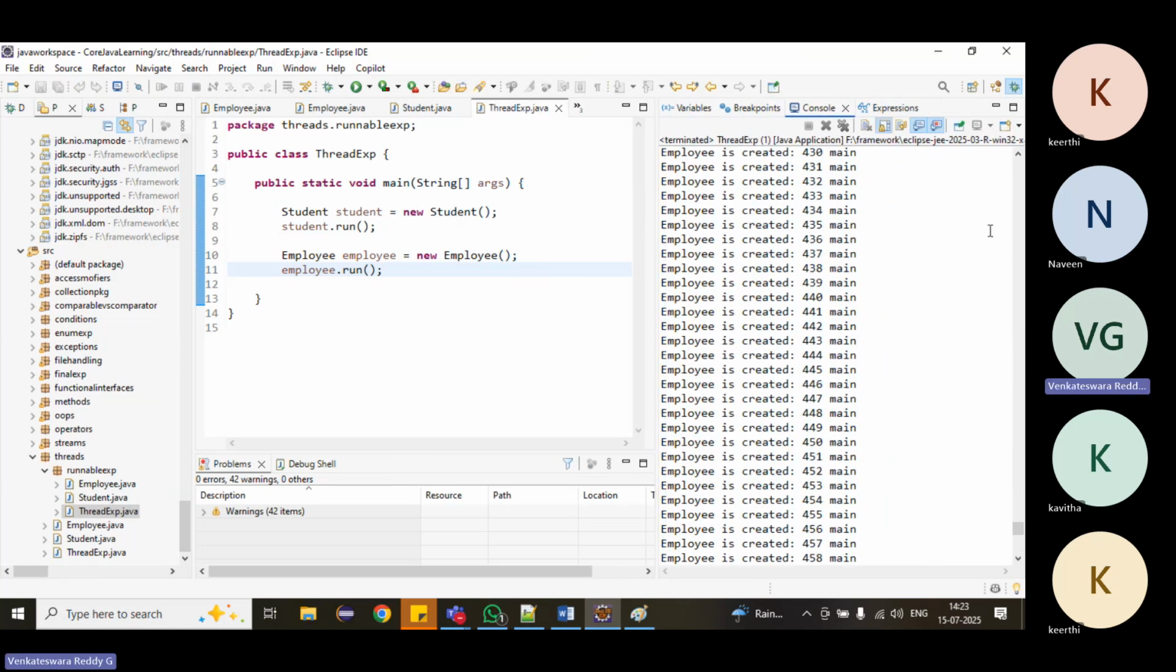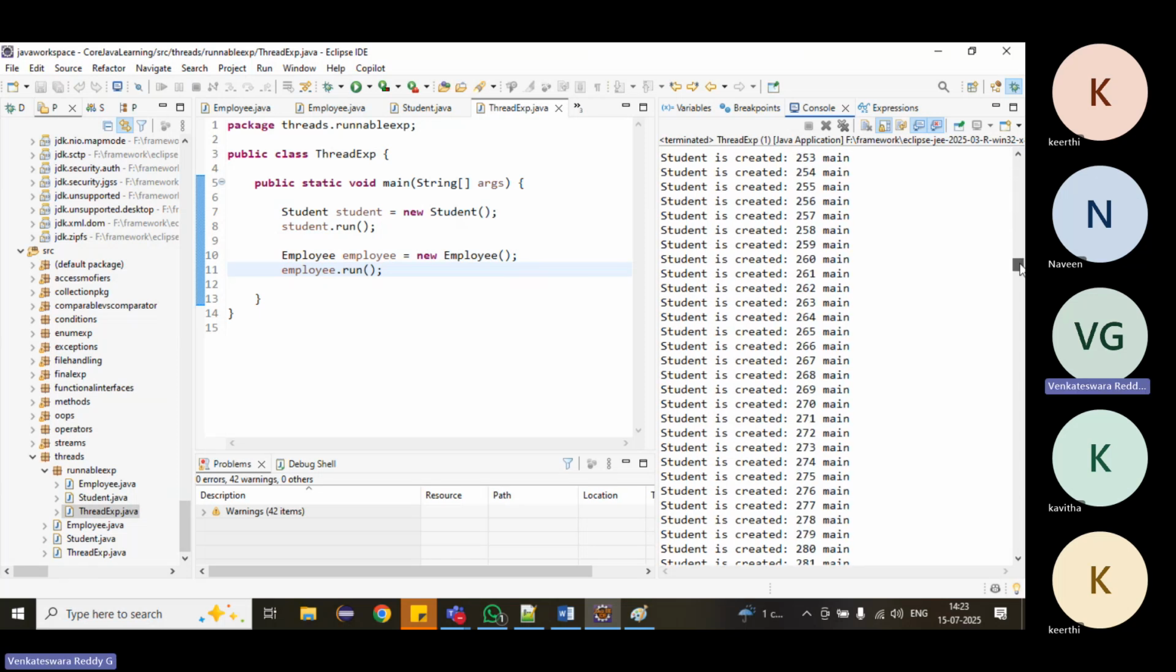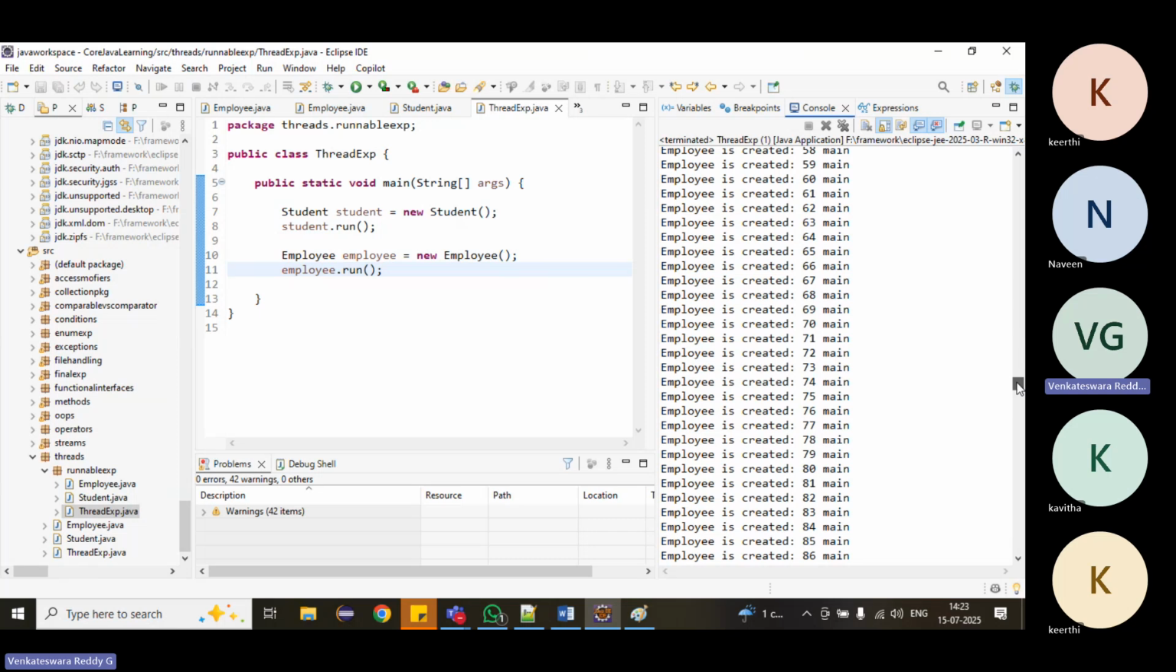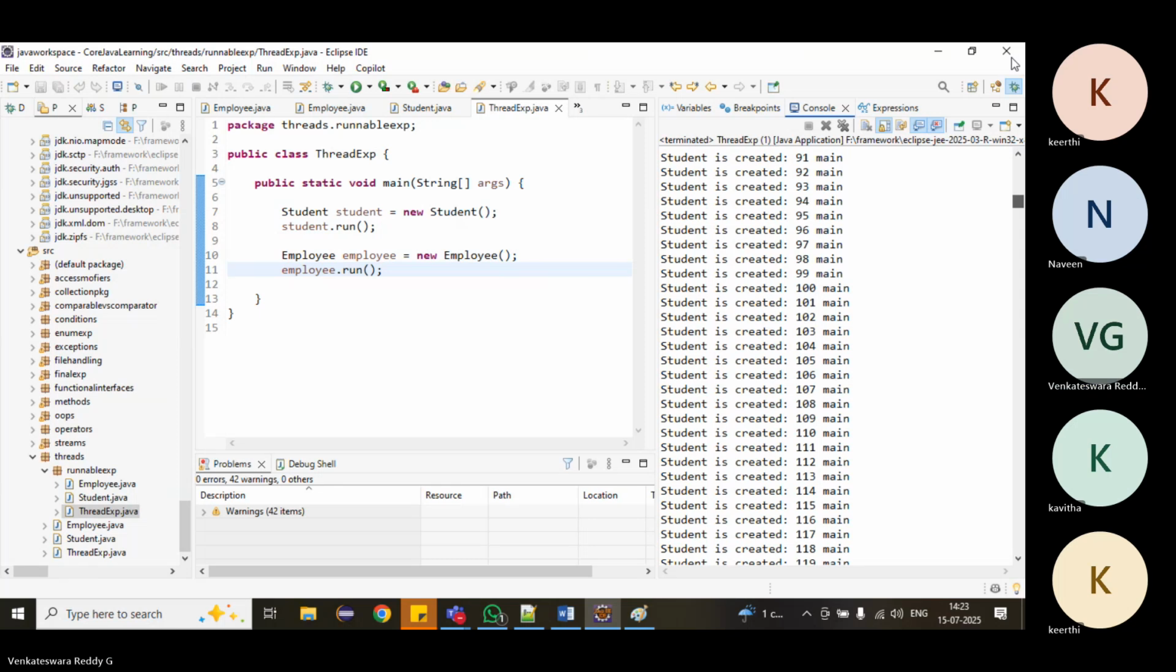Let me keep it. And here what happened? Student is executing first, all the students, then the employees. This is one by one, sequential. It is executing, but no thread is created, because we did not call the start method.